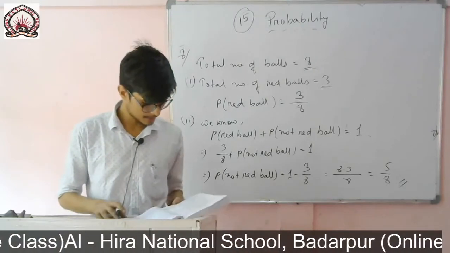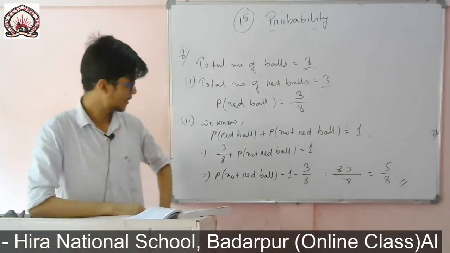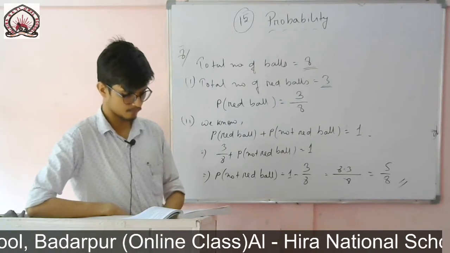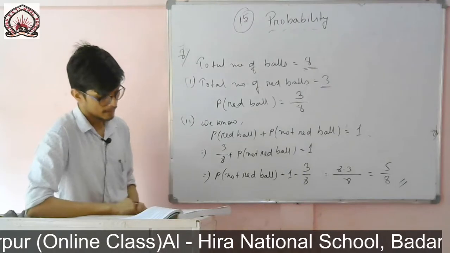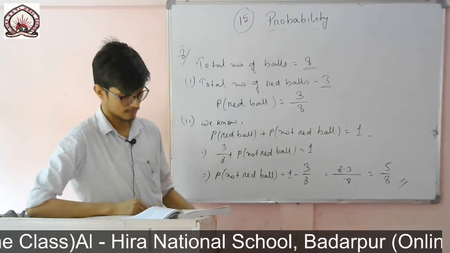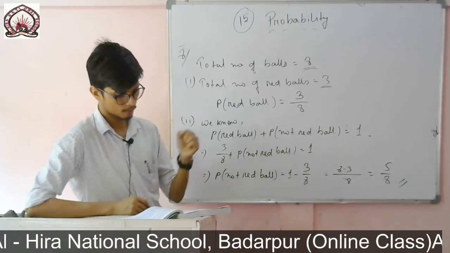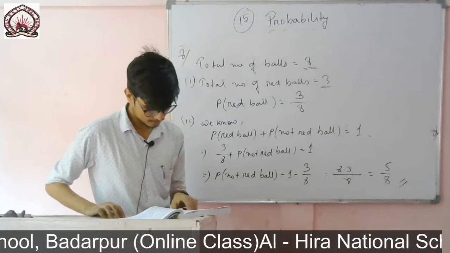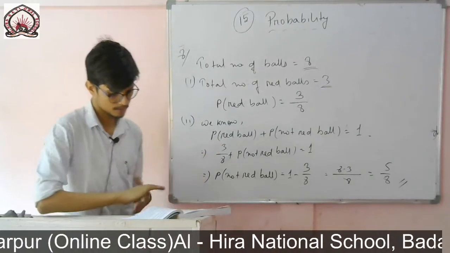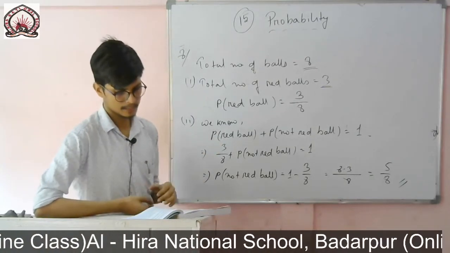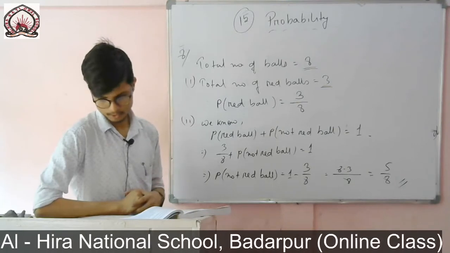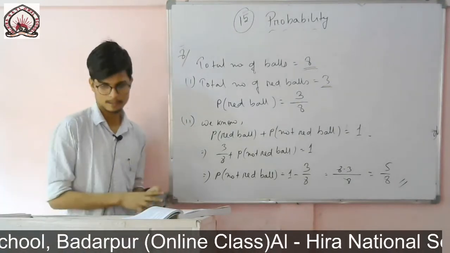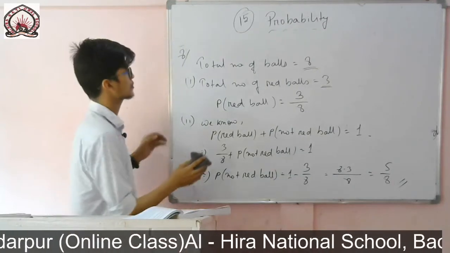Okay, now question number 9. You see a box containing 5 red marbles, 8 white marbles and 4 green marbles. One marble is taken out of the box at random. What is the probability that the marble taken out will be red or white or not green? Same like this one. First of all, I will find the total number of marbles, which will be our total possible outcome.